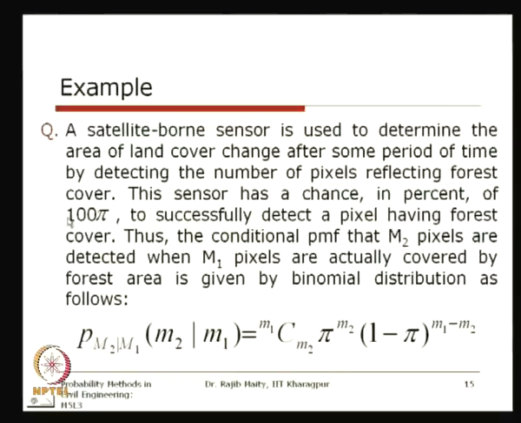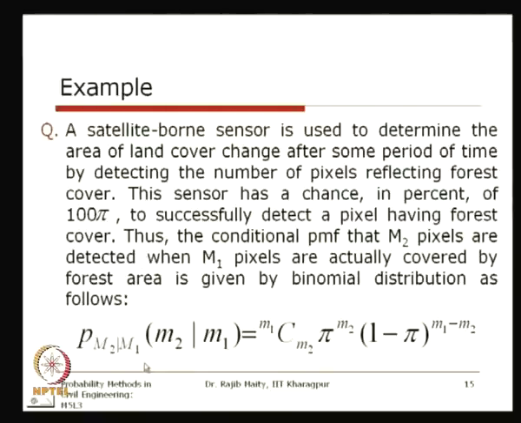Suppose a total of M1 pixels are actually forest cover, and the sensor has detected M2 pixels, so M2 is less than M1. Depending on the probability of success, as discussed in the previous module, this fits a binomial distribution.